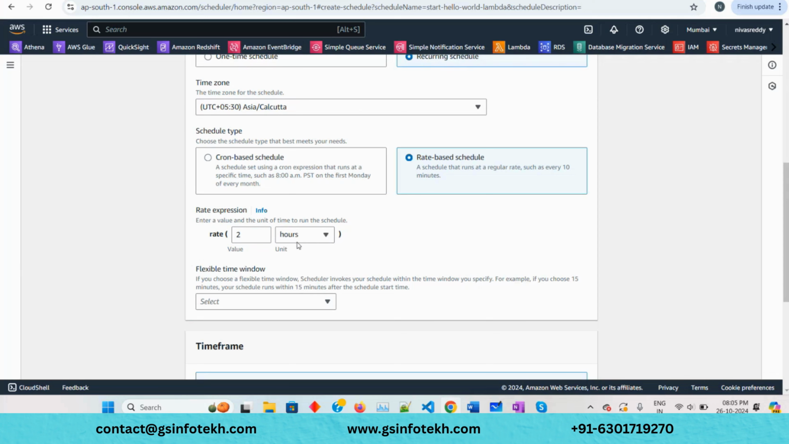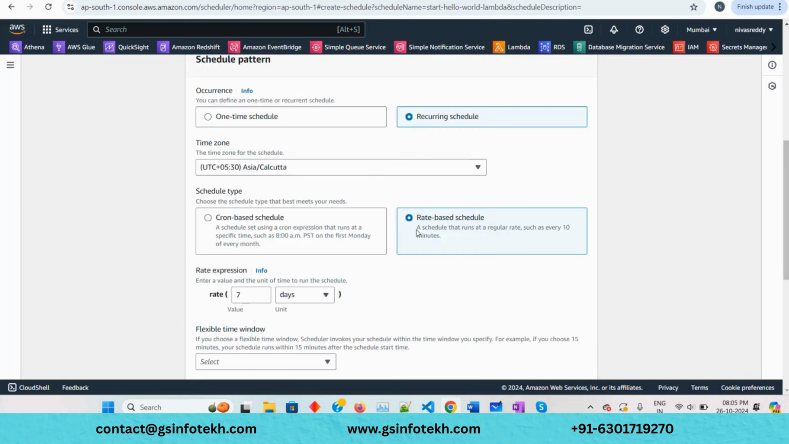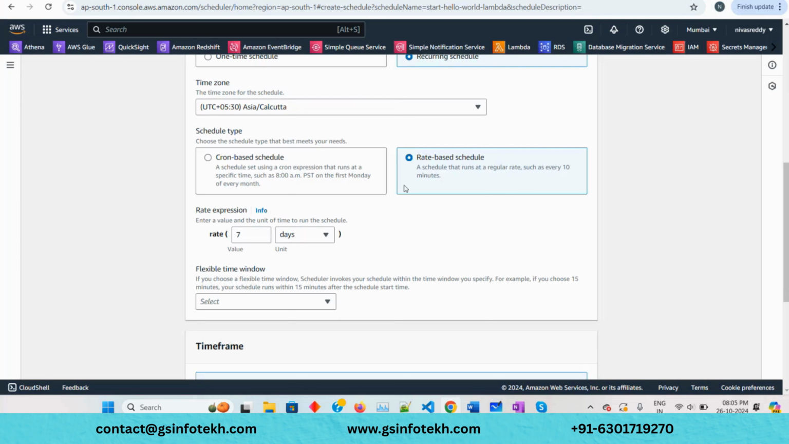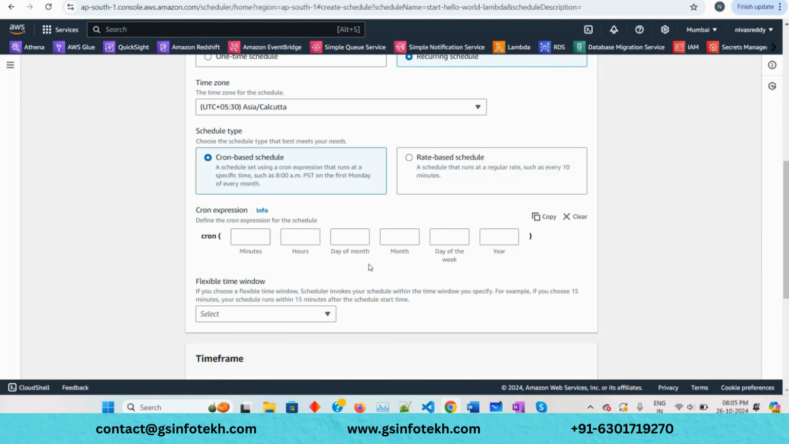you want to run, like if you want to run only once in a week, then what you can do is you can give 7 here and days here. So it says run off the schedule. So every 7 days, your Lambda would be triggered. So similarly, you can even use a cron expression.